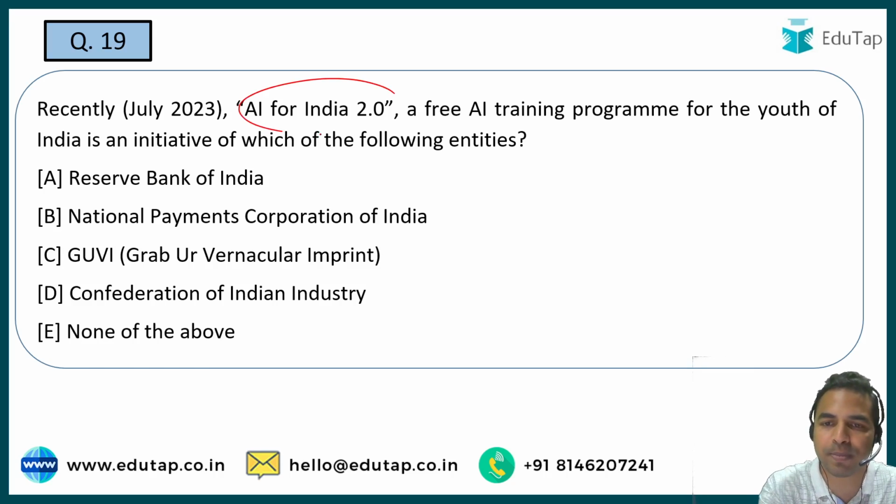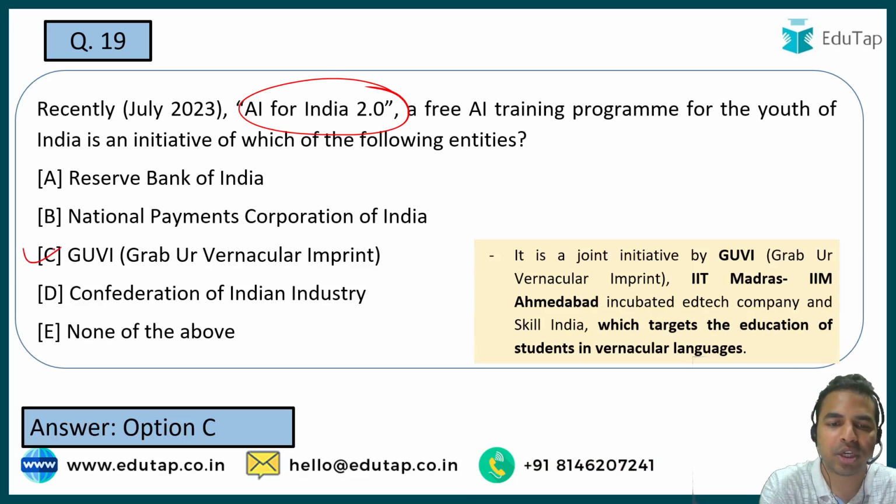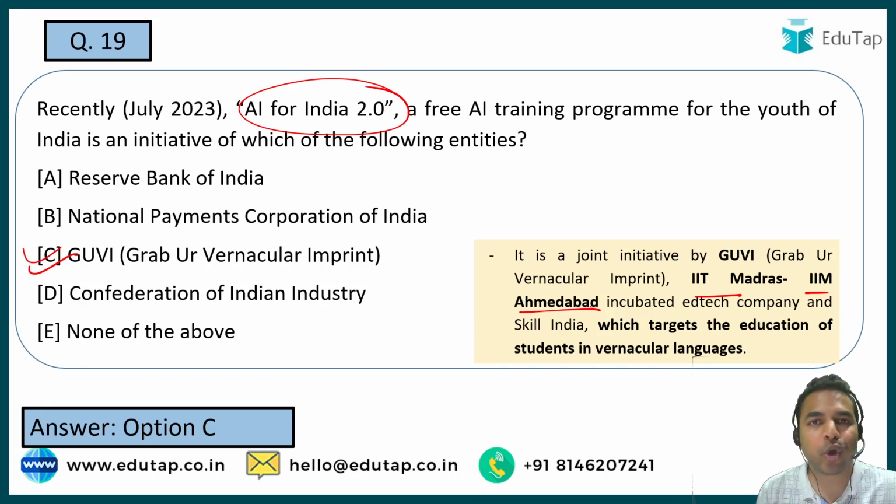The next question is on a program that is AI for India 2.0, and this is a free artificial intelligence training program for the youth of India. You have to tell me the name of the organization which has launched this particular program. What is the name of that organization? It is GUVI, that is Grab Your Vernacular Imprint. So it has basically launched this program along with IIT Madras, IIM Ahmedabad. So guys, when I talk about IIT Madras, it has recently announced that it is going to set up its first foreign campus in which country? In Tanzania.